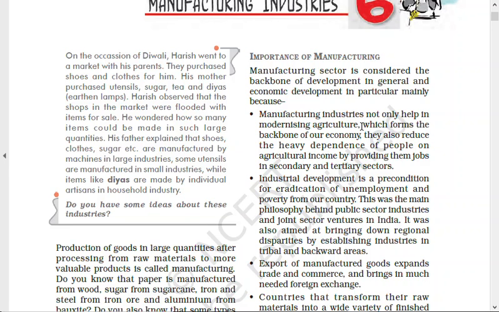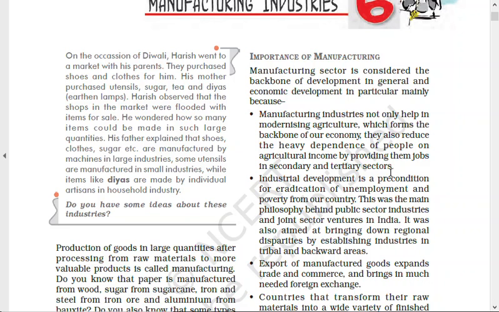Number one. Then say they also reduce the heavy dependence of people on agricultural income by providing them jobs. So manufacturing industry provides jobs, so it is good for employment. More industries, more people will be employed, and they will get their salaries. With salaries they will have better purchasing power and will buy more products from the market.